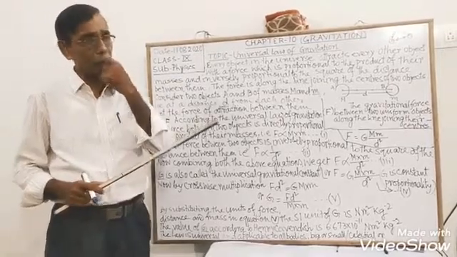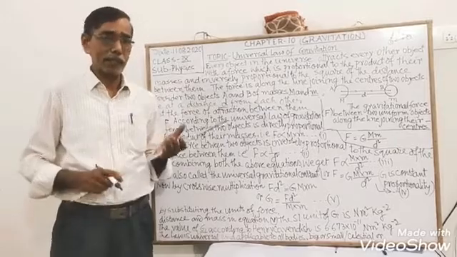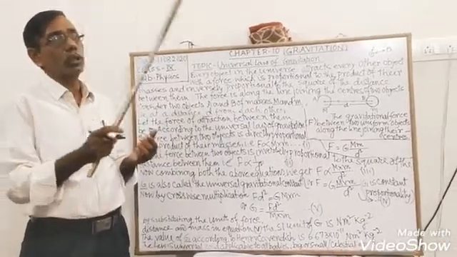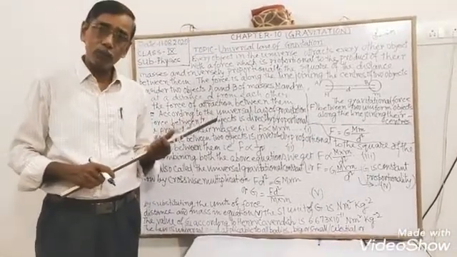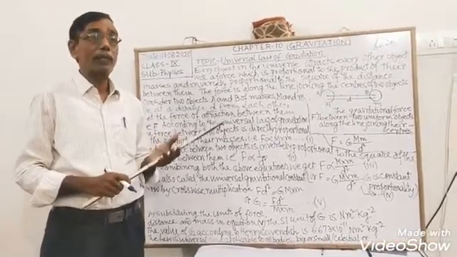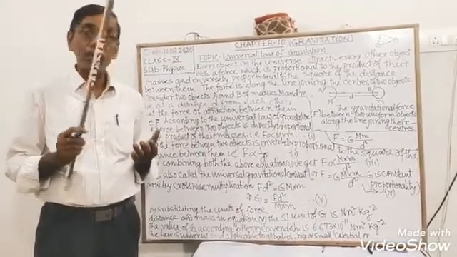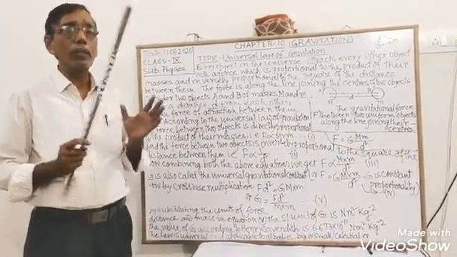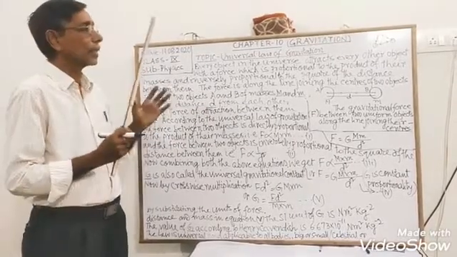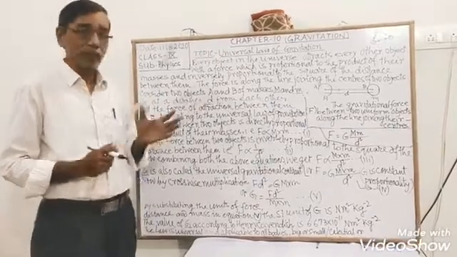At the same time, you have already studied that the motion of the moon around the earth and the motion of the planets around the sun, all these concern gravitation.